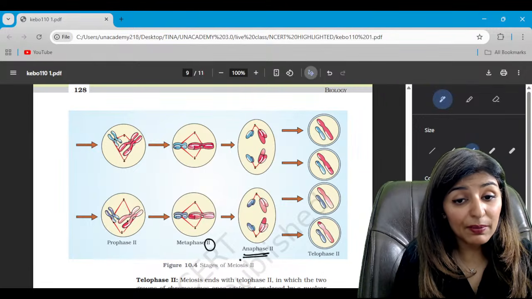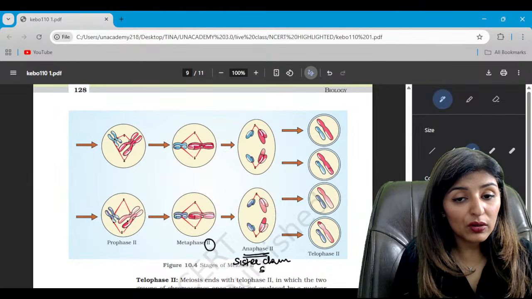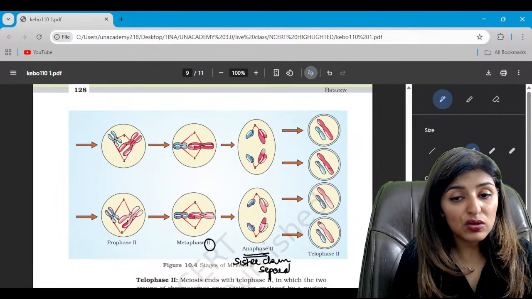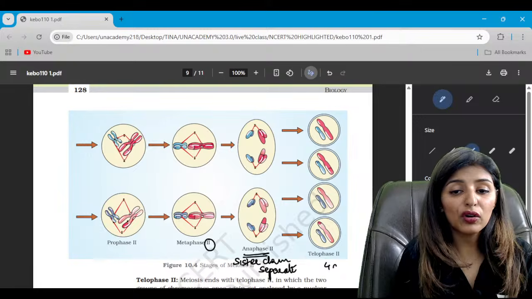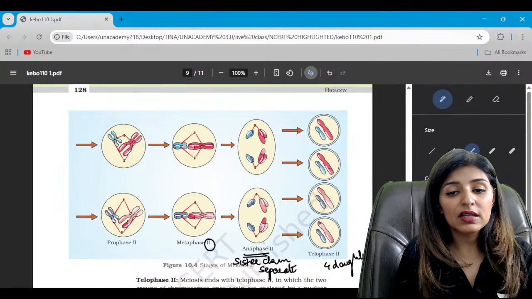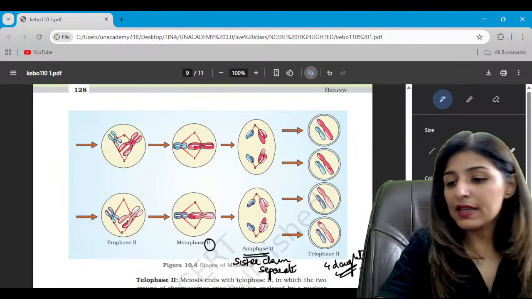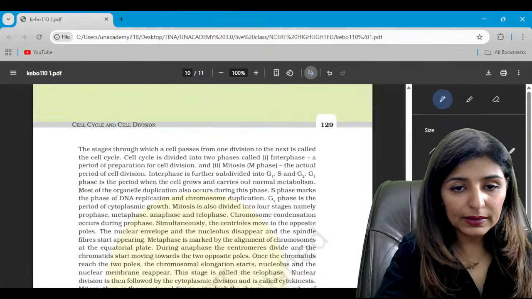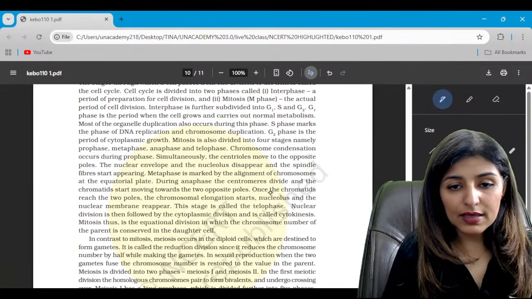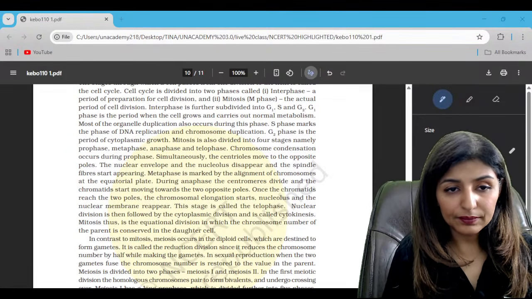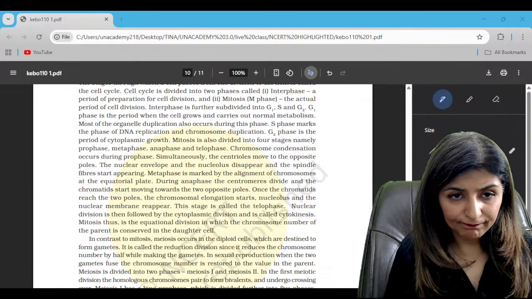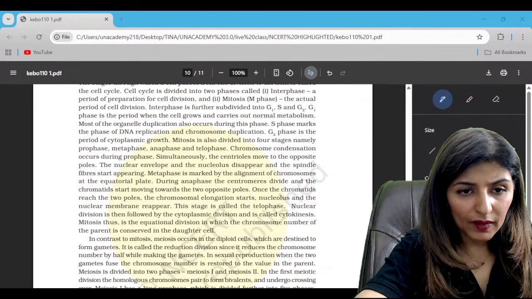Then sister chromatids are going to separate in anaphase 2. And finally, 4 daughter cells are formed. This is telophase. Please tell me these points are clear. Yes, guys, are we clear till here? Everyone?